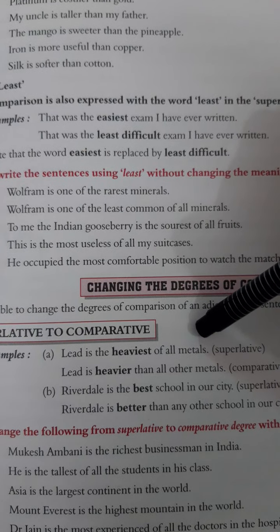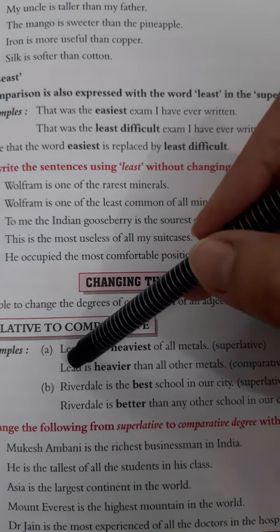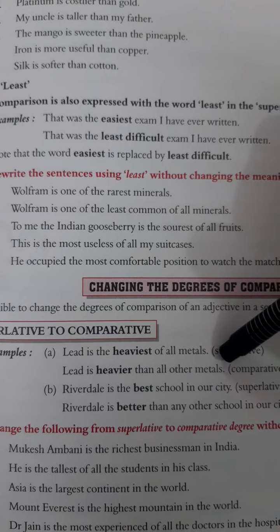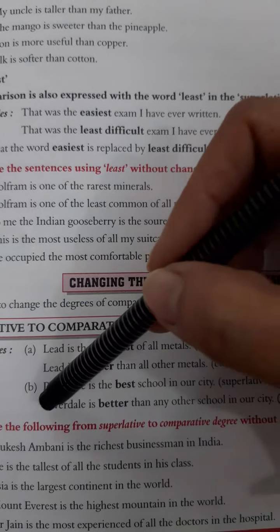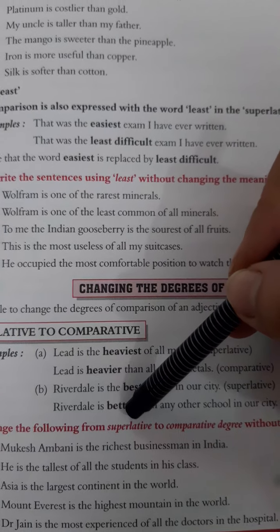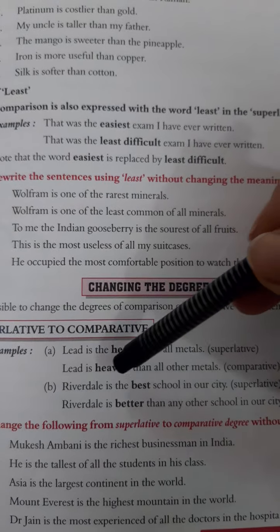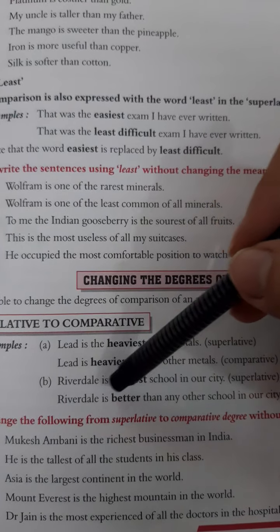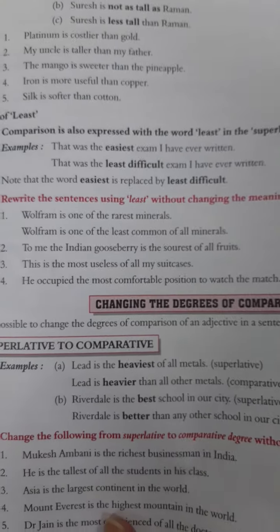As I told you earlier, in comparative we use than. Lead is heavier than all other metals. Riverdale is the best school in the city. The comparative degree of best is better, and of heaviest is heavier. So we have to change the degrees, and we have to add than also. Riverdale is better than any other school in our city.